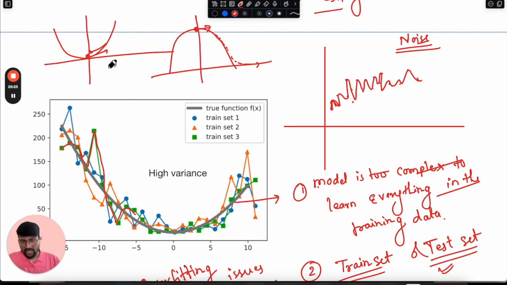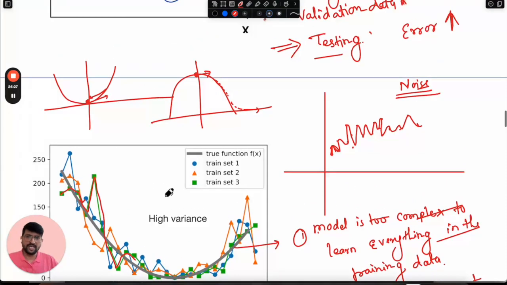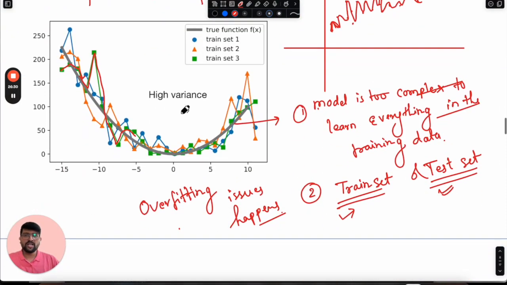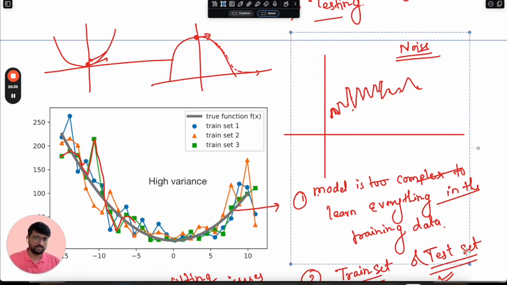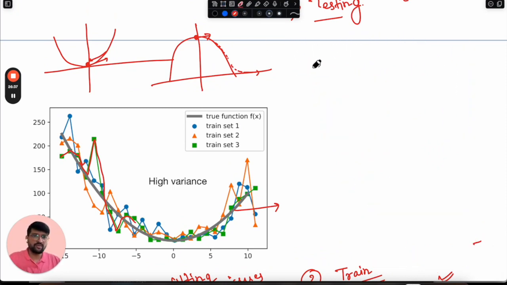Okay, I will quickly explain what exactly that means. Suppose our model is predicting something. We are providing one input to our ML model, and it is giving me some kind of predicted value.